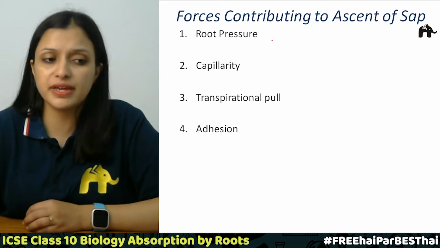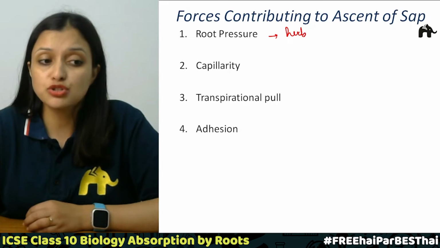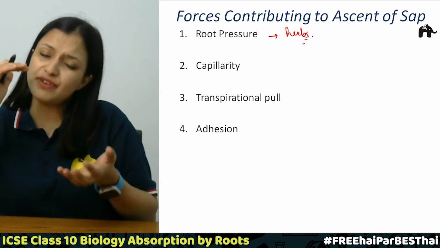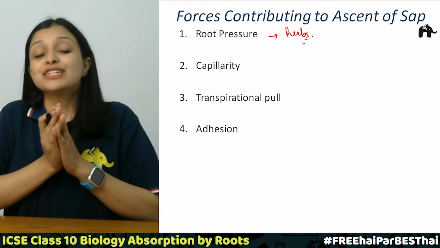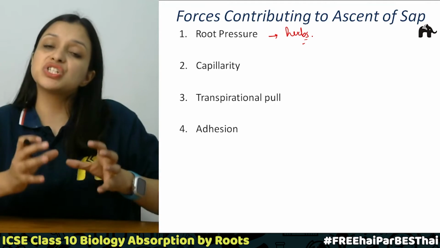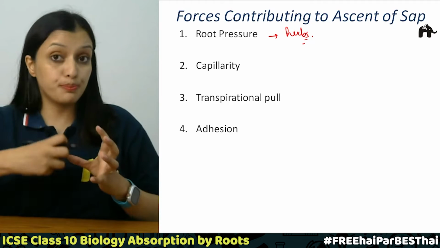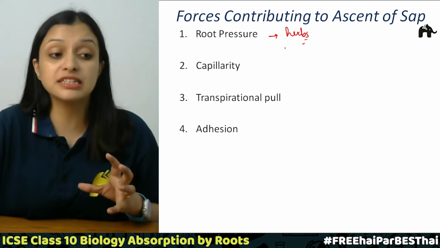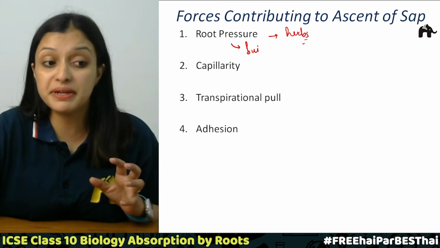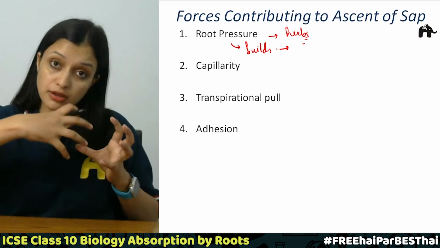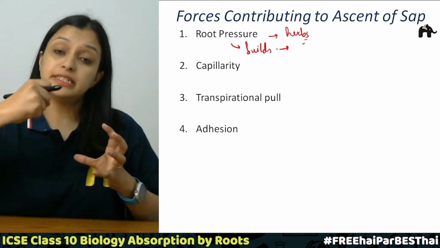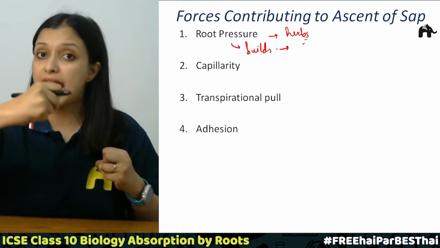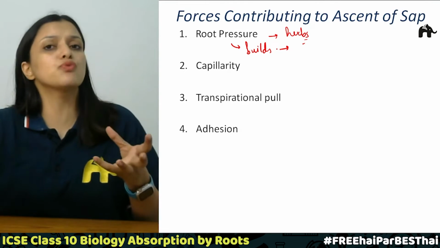Root pressure is very helpful in the case of herbs. In herbaceous plants, where the plants are very small, lean and thin, root pressure alone is sufficient to bring the water to the top, from roots to all the parts of the plant. Because in this case root pressure builds a column which absorbs the water, and it creates that force which pulls the sap in the upward direction, and hence water moves up.